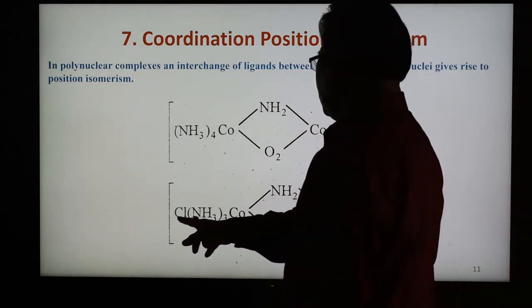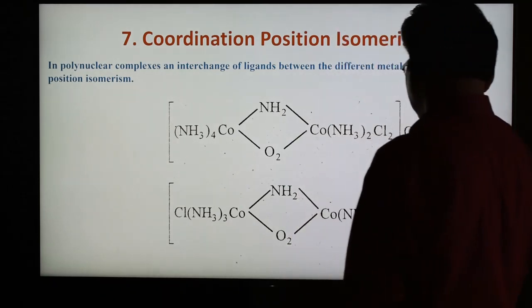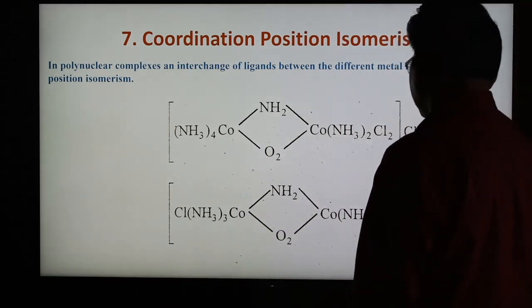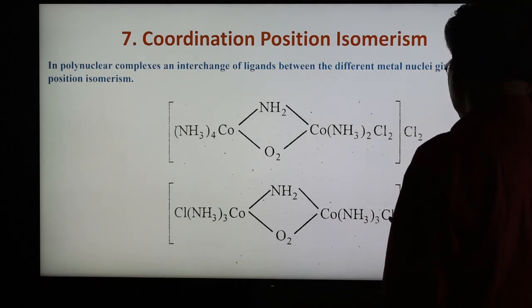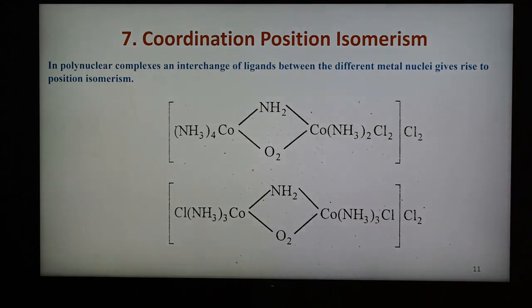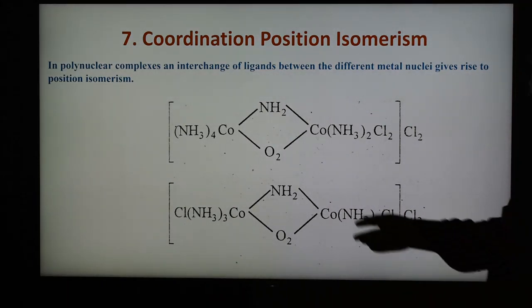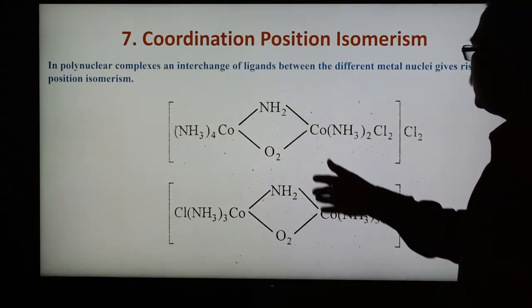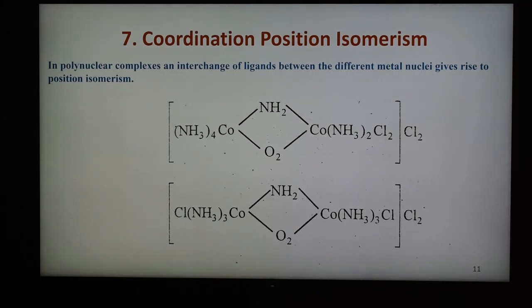Another way, Cl is here, NH3 3 here, NH3 3 here. So ammonia is total 4 and 2, 6. So 3 are here. Total Cl are 4. So 3 are here, one more is here. So the number of atoms is the same, but the structures are different, and interchange of ligand is taking place. Interchange of ligand means here are the 4, here are the 2, here are the 3. Cl also changes position, and therefore depending upon the interchange of ligands we get coordination position isomerism.